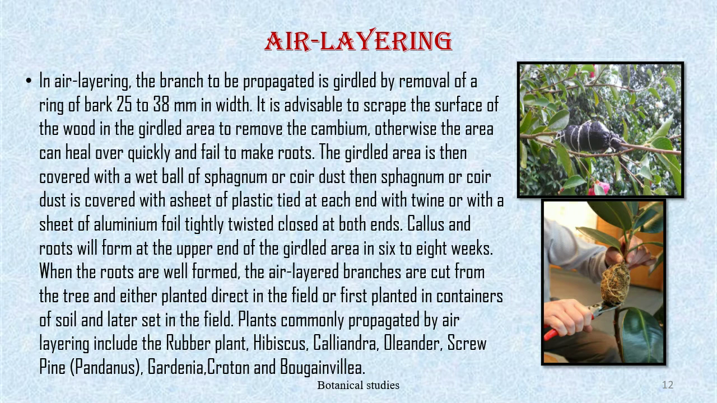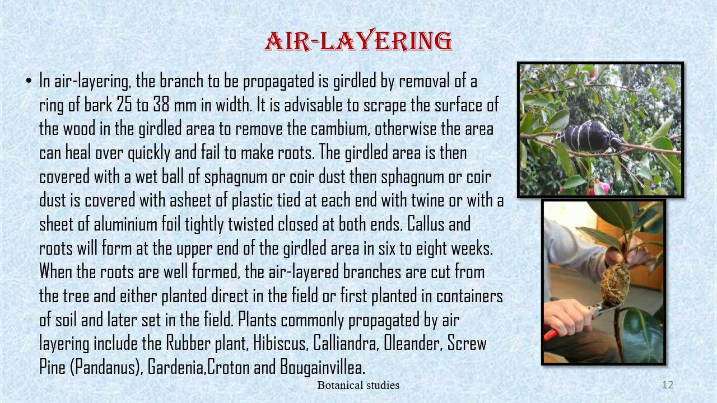The girdled area is then covered with a wet ball of sphagnum or coir dust. Then the sphagnum or coir dust is covered with a sheet of plastic tied at each end and twined, or with a sheet of aluminum foil tightly twisted closed at both ends. Callus and roots will form at the upper end of the girdled area in 6 to 8 weeks.